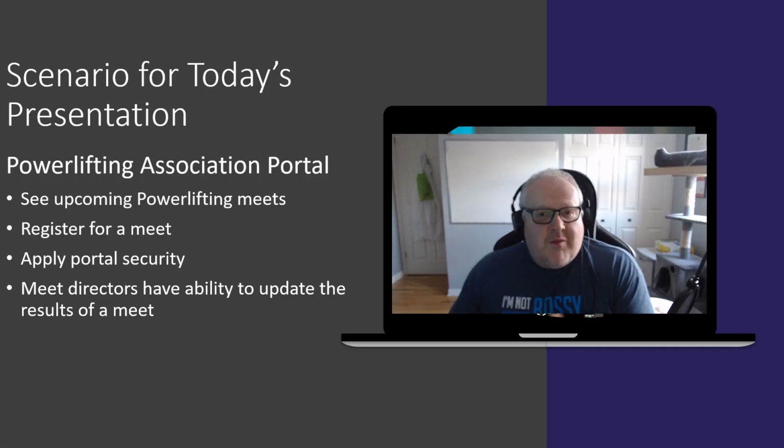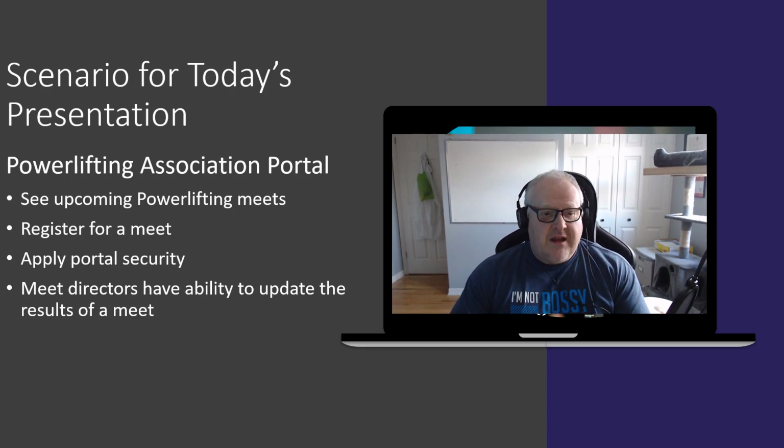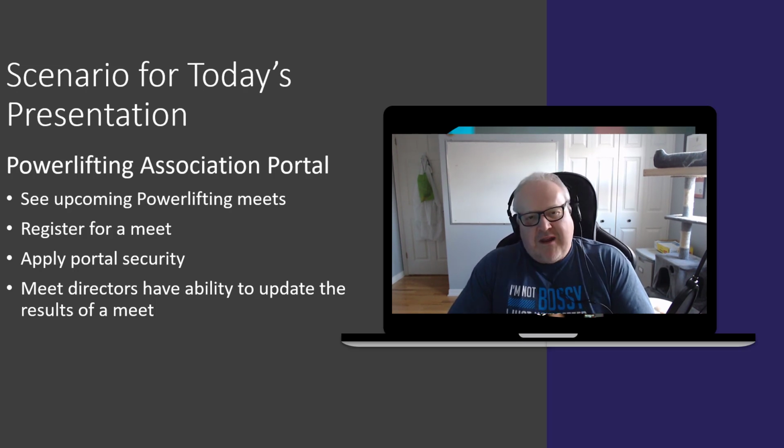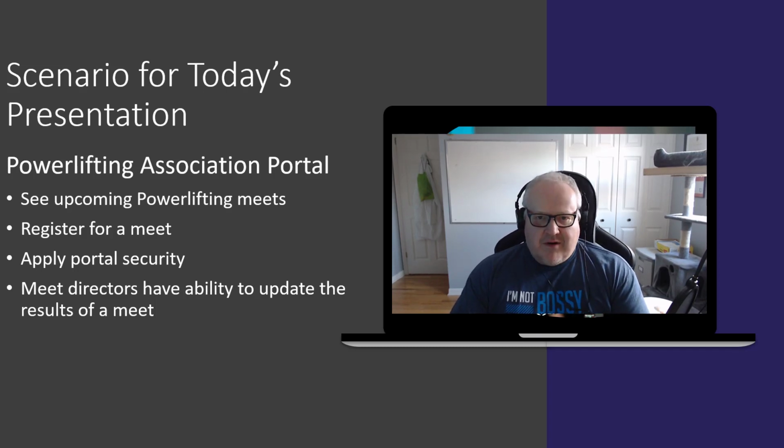So let's talk a little bit about today's scenario, what we're going to be presenting as part of Power Apps Portals. So I think the best way to talk about Power Apps Portals is if we actually build a portal together. I can talk to you about the theory and all the components and those types of things, but really what's exciting is if we actually take some code and build something out.